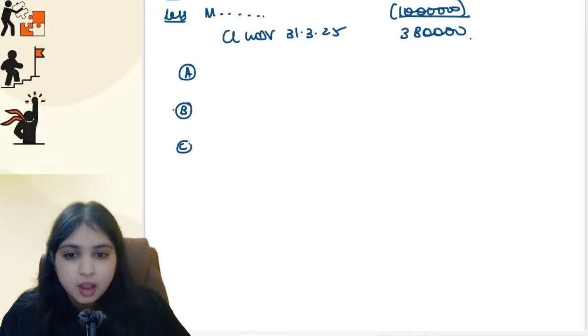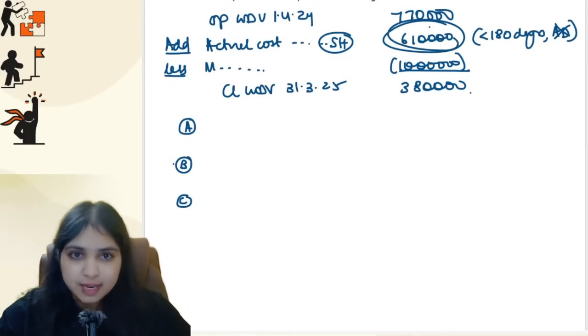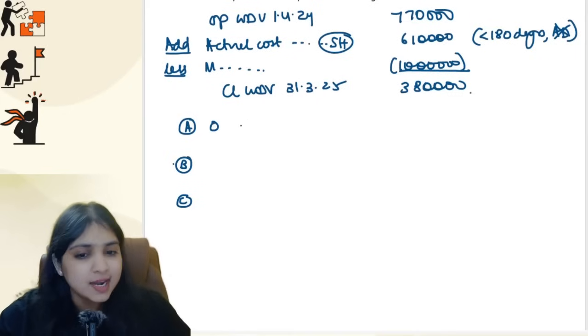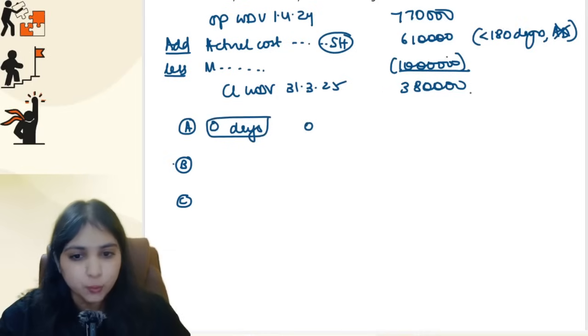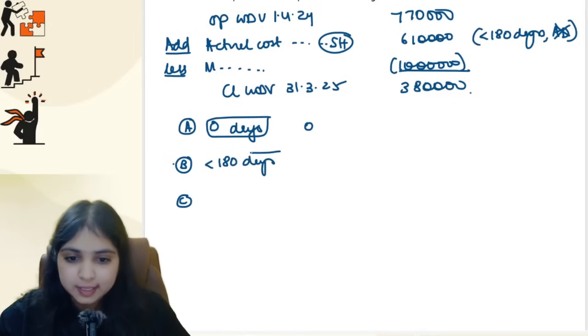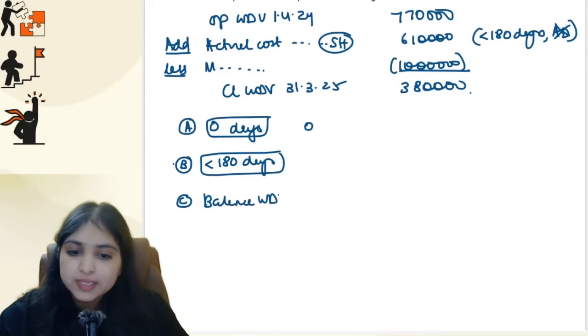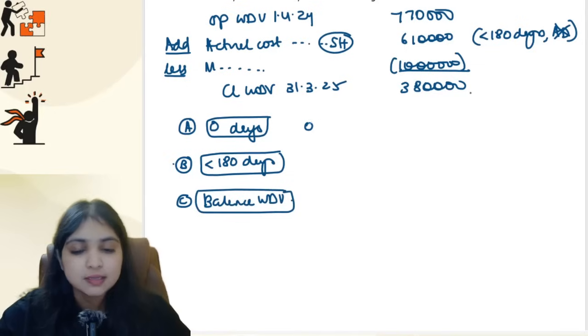Okay, then this closing WDV number, I've taught you that we split it into three parts, guys. Part A: out of the new assets that we have purchased, is there any asset which we have put to use for 0 days? Then, do you have any asset which was put to use for less than 180 days? And then finally, it is your balance WDV. This is how we split our WDV into three parts. On the less than 180 days part, we get only half year's depreciation. On the balance WDV, we get full depreciation. This is how we do it.